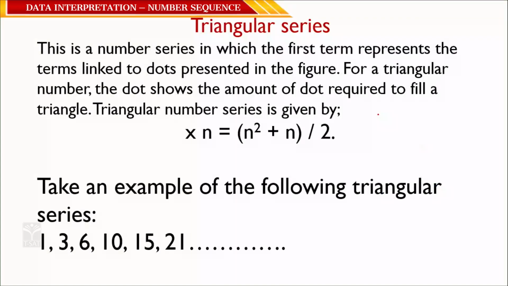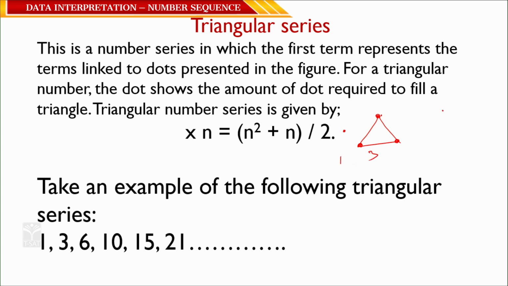See, this is 1, this is 1, this is 1. How many in total? 3, correct. So, 3 dots. The first is a zero-area triangle, correct. Now, this is 1, this is 3.